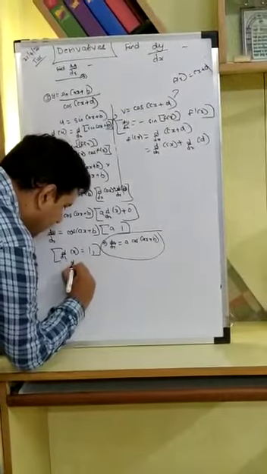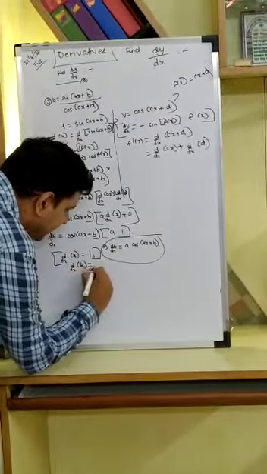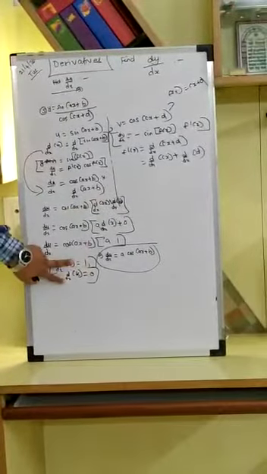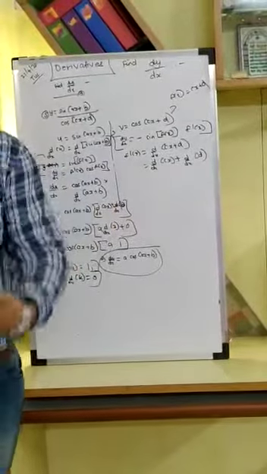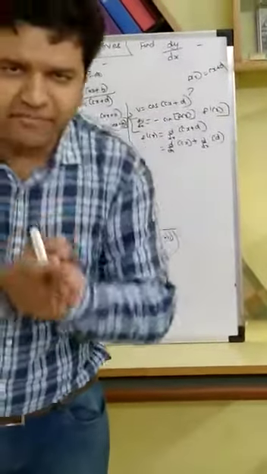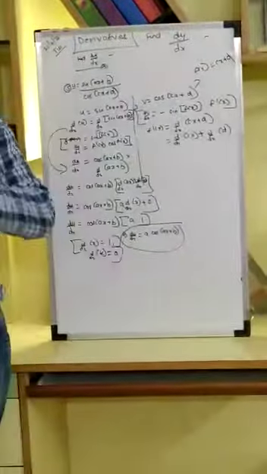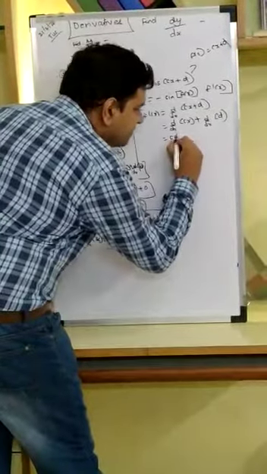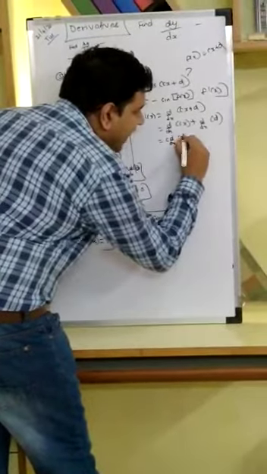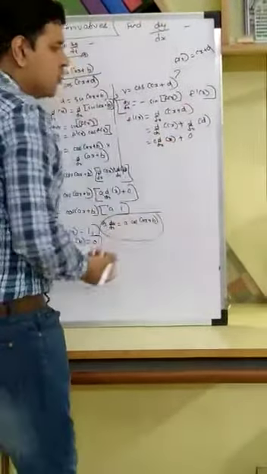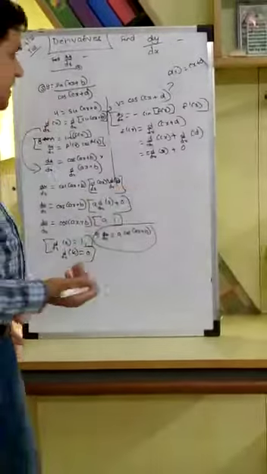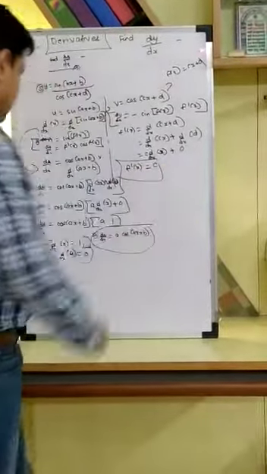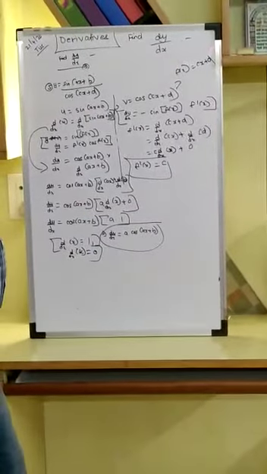Here I did not write one formula, d by dx of k, any constant k, is equal to 0. The same two formulas apply here. I need not rewrite the formulas. Like I said, if I'm using one formula multiple times, I need not write it multiple times. Once is enough. So I get c into derivative of x plus derivative of any constant, for d in this case is 0. So f dash of x is equal to c.